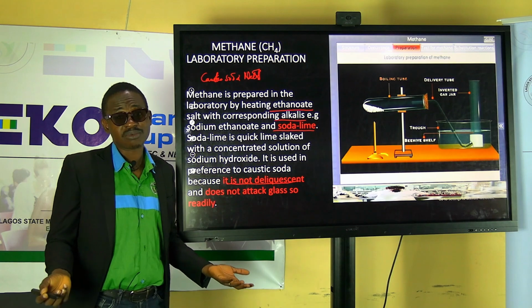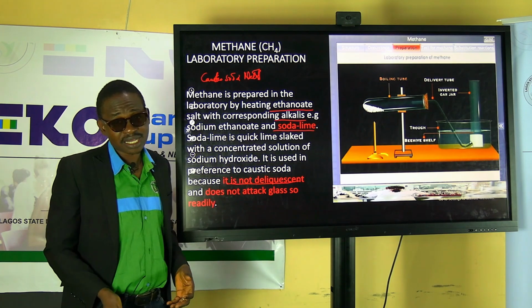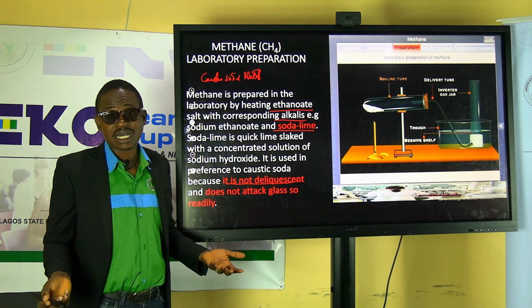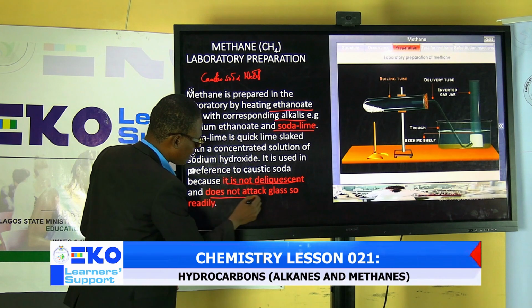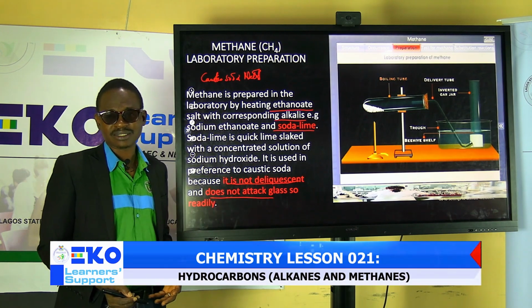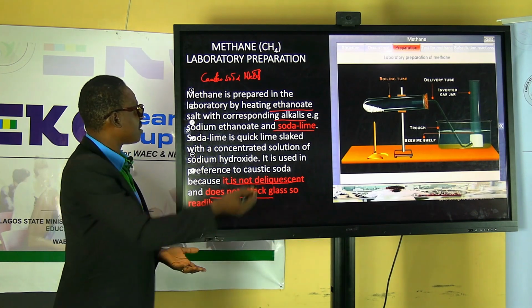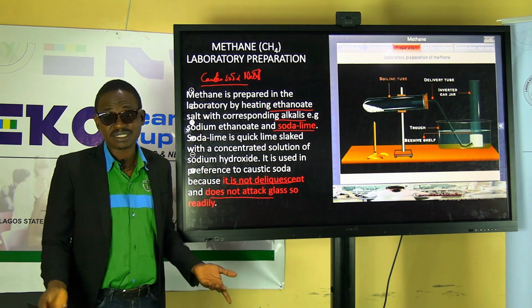Therefore, it's not preferable to use caustic soda, rather soda lime. Is it only that? No. It does not attack the glass that you are using to produce it. But if you are using caustic soda, it does that.